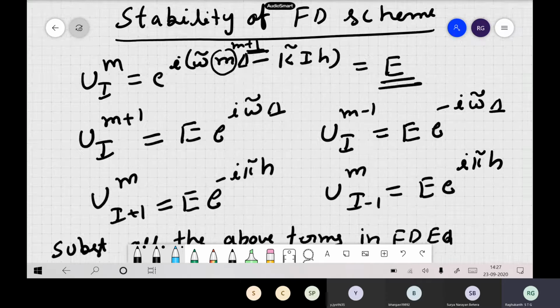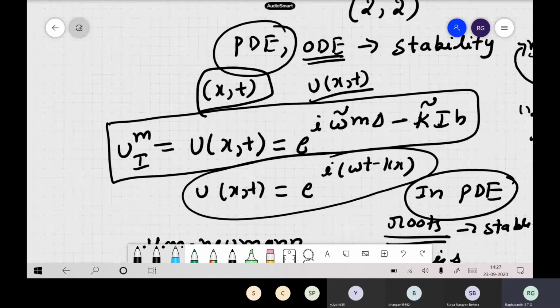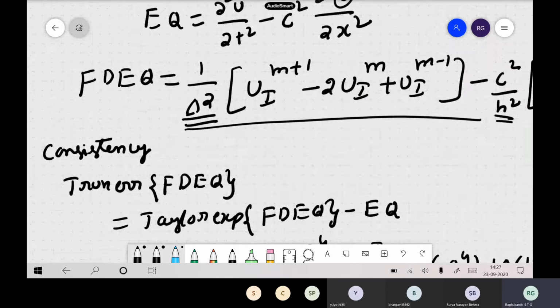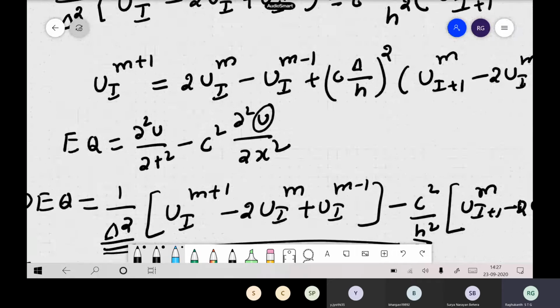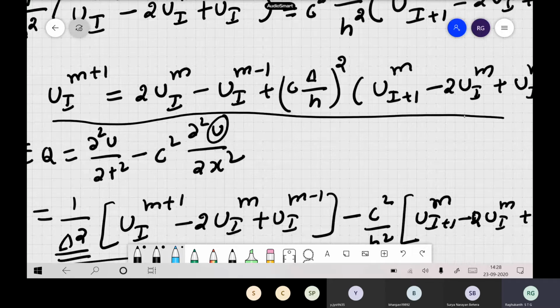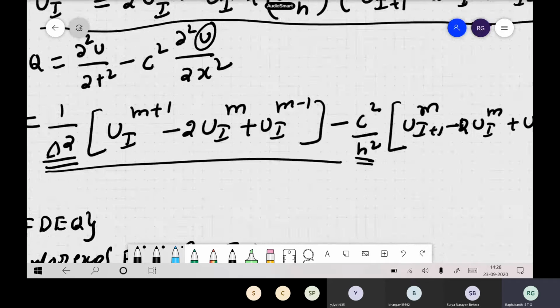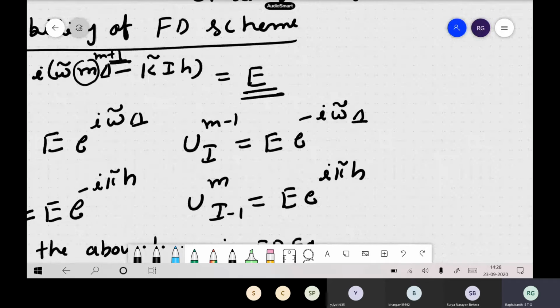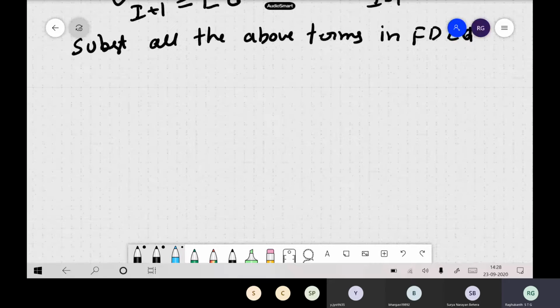So that is our finite difference equation. We have already written it here. So this equation, you substitute all the terms into it. So you will get a nice expression like this. Automatically many of them will get cancelled.